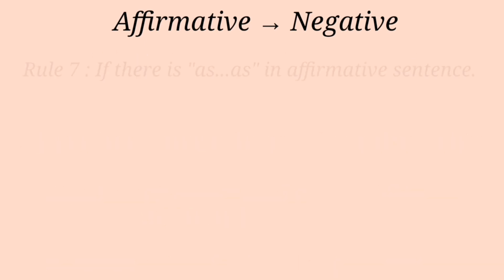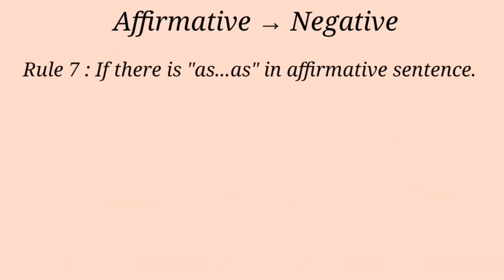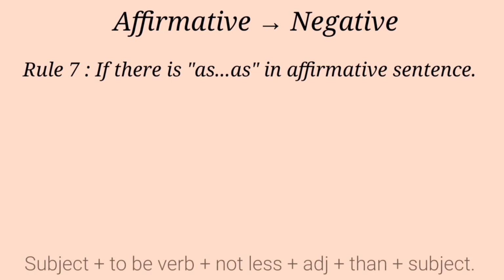Rule 7. If there is "as...as" in an affirmative sentence, then we can turn it into negative in the following way. Look at the structure. Subject plus to be verb plus "not less" plus adjective plus "than" plus subject. Look at the example.